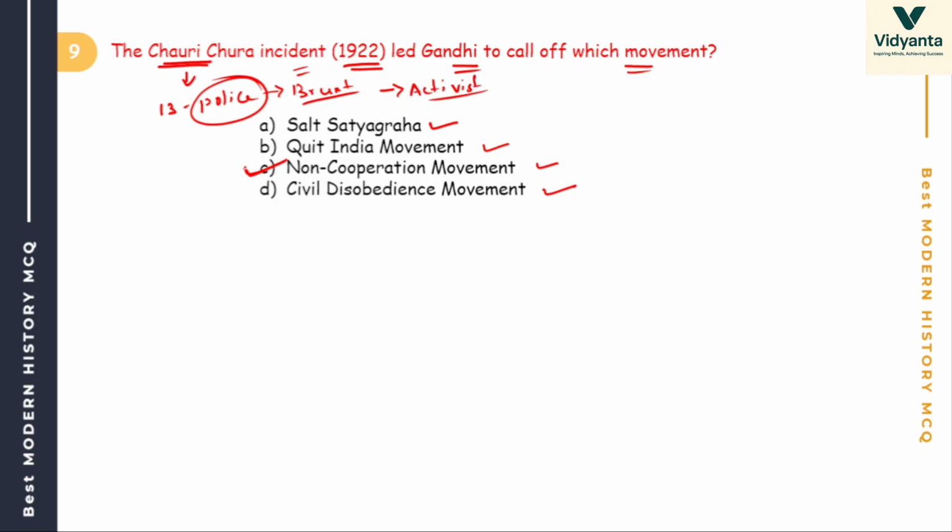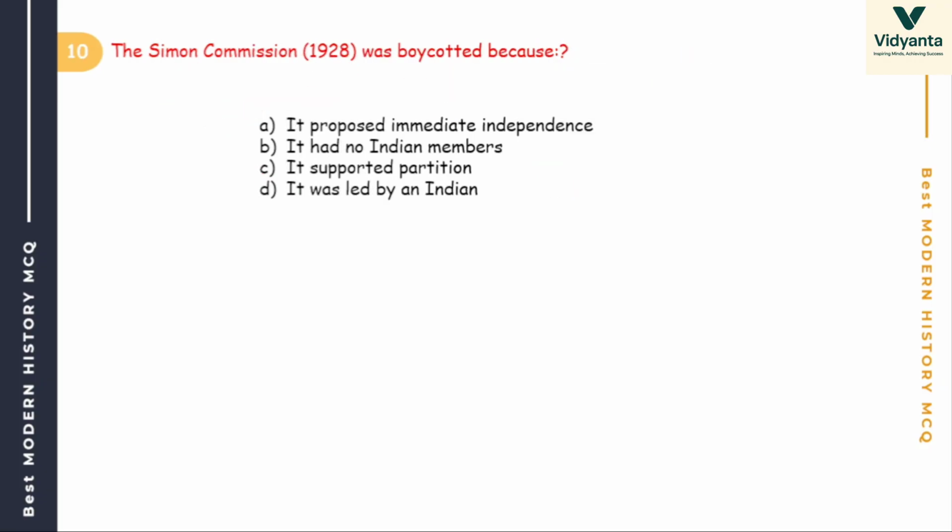Okay, so Gandhi called off the non-cooperation movement. Violation incident in Chauri Chaura. Gandhi suspended the non-cooperation movement. Chalo, next.